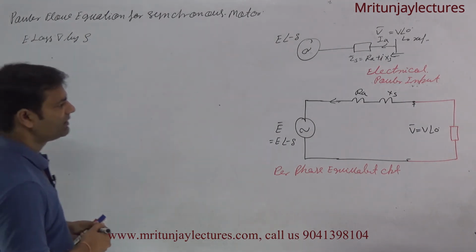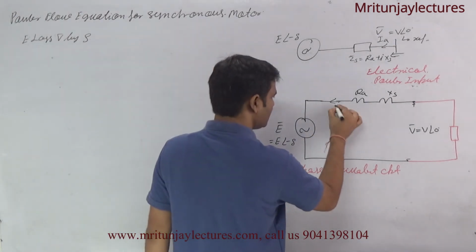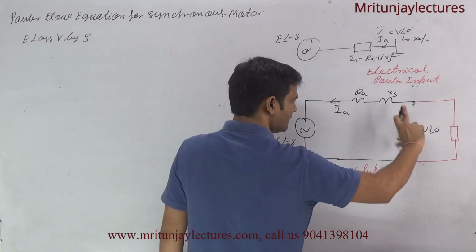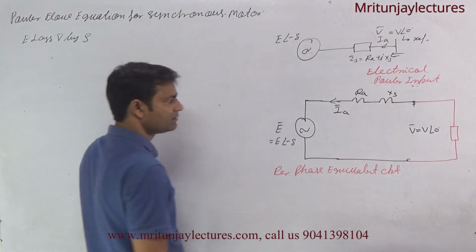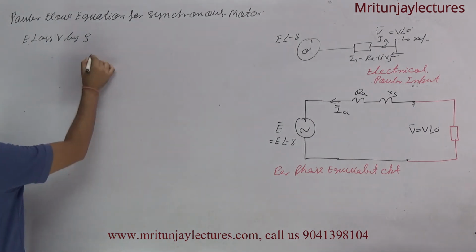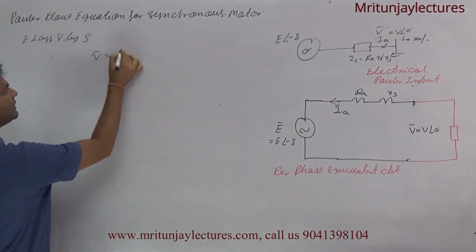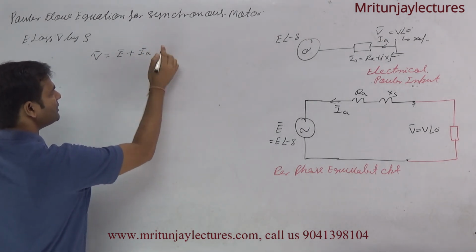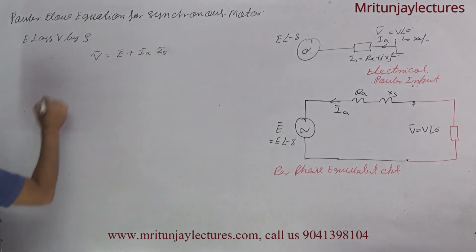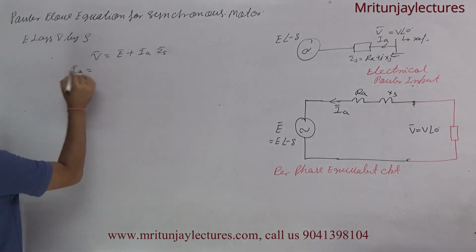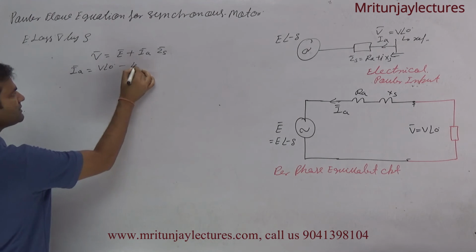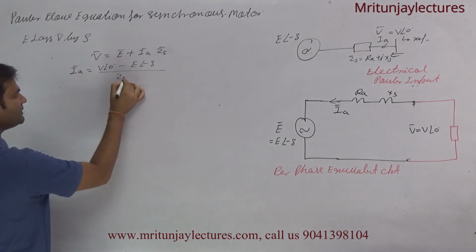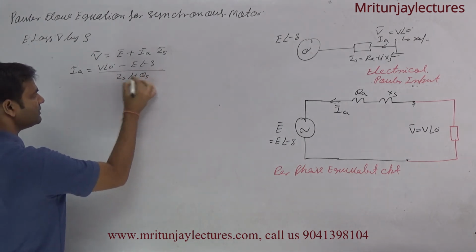Now in this case, first of all determine IA. What about IA? IA will be equal to this minus this divided by this one, or you can say that V is equal to E plus IA into ZS. Clear? So IA is equal to V at the angle 0 minus E at the angle minus delta divided by ZS, where ZS means ZS at the angle plus theta s.